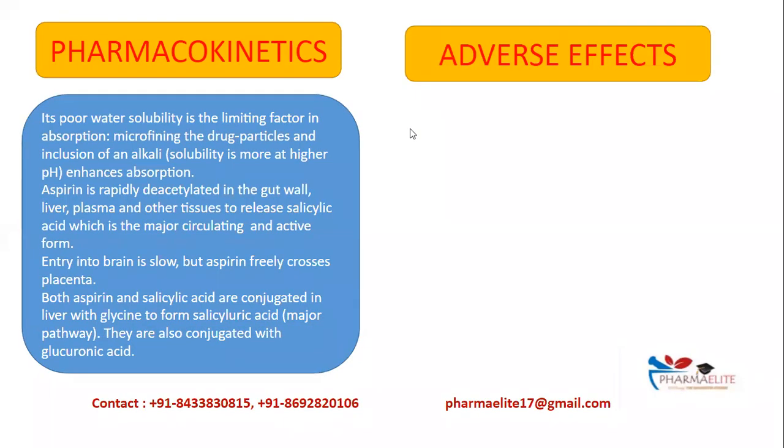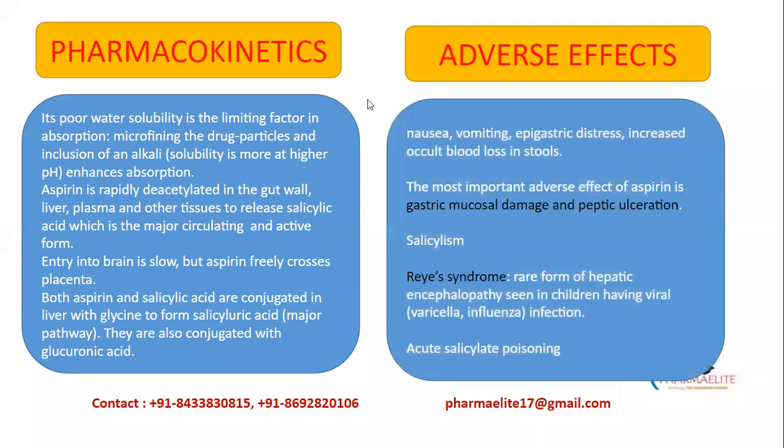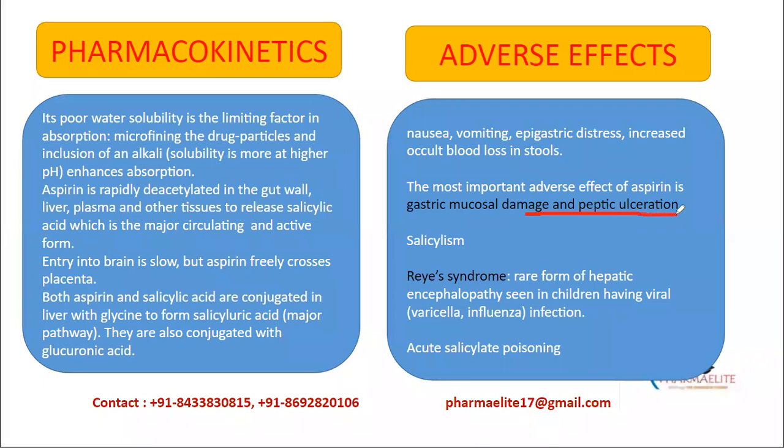Next are the adverse effects. So nausea, vomiting, epigastric distress, increased occult blood loss in stool, these happen. Then the most important adverse effect of aspirin is gastric mucosal damage and peptic ulceration, which occurs because of ion trapping.